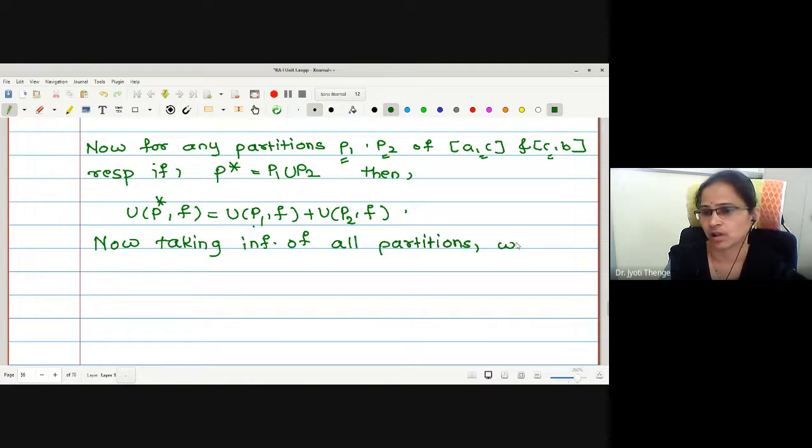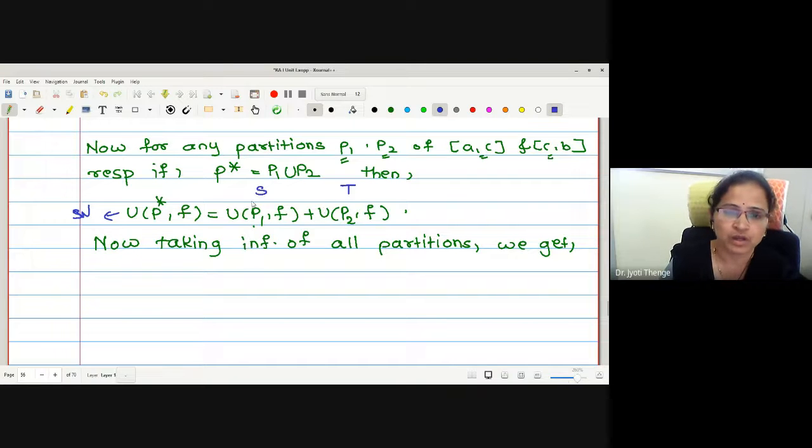Treating this upper sum as one function, say W, and this as another function, because with respect to every partition it gives you one value.